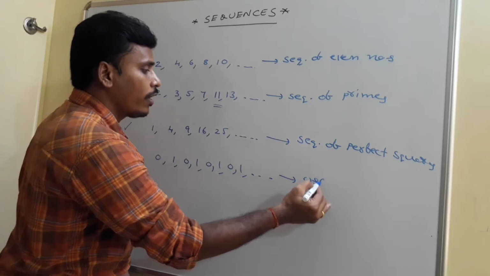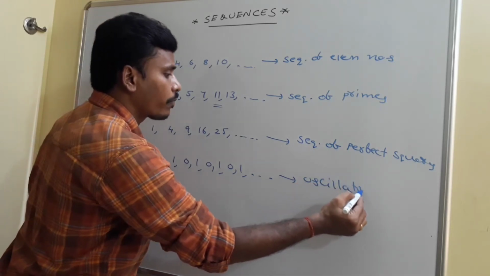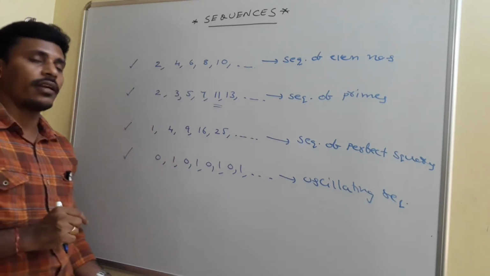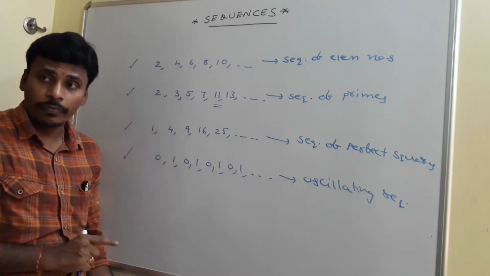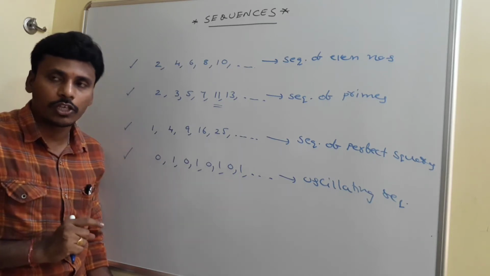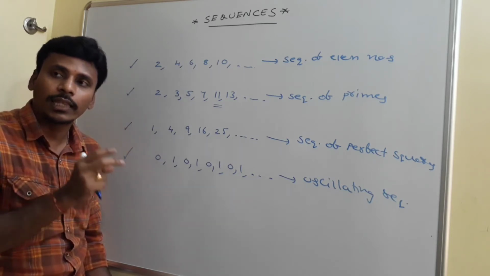See, this is known as an oscillating sequence, because the numbers 0, 1 are oscillating here, right? So we call it an oscillating sequence. Here also, what is the object in the thousandth place? If anybody asks you, give me the object in the thousandth place.